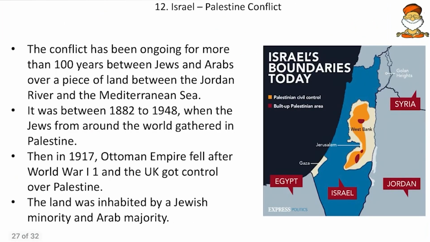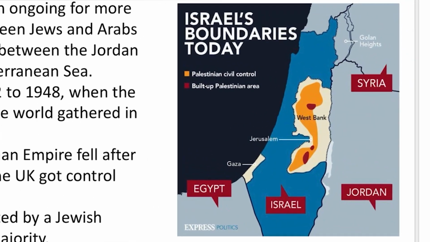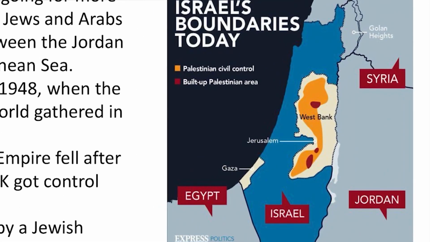Then come to next, the Israel-Palestine conflict. So friends, a map work on Israel has already been asked by UPSC. So here again we take a look. This is the Israel nation which is sandwiched in the southern part by Egypt and Jordan. And friends, here the Jordan river flows. This West Bank is called West Bank because it lies on the west bank of the river, and here we have Golan Heights.